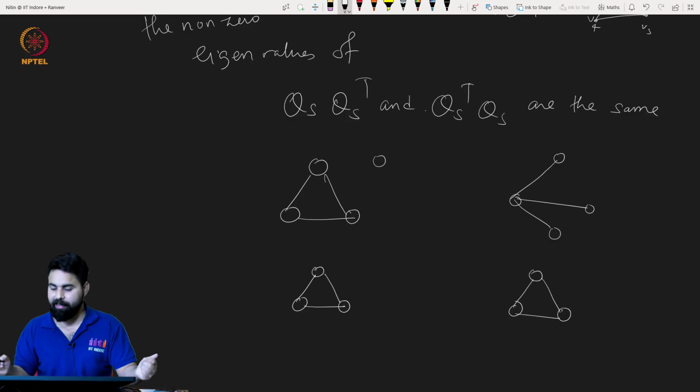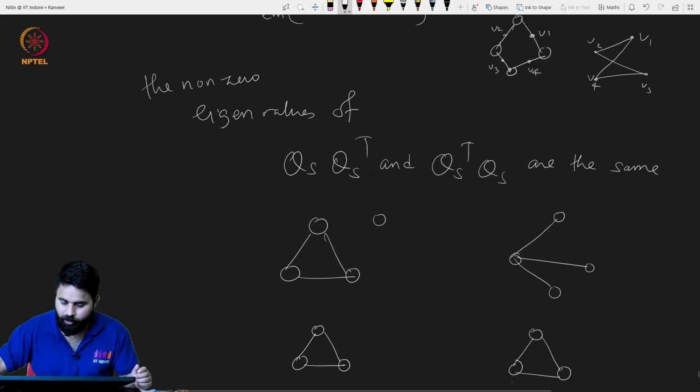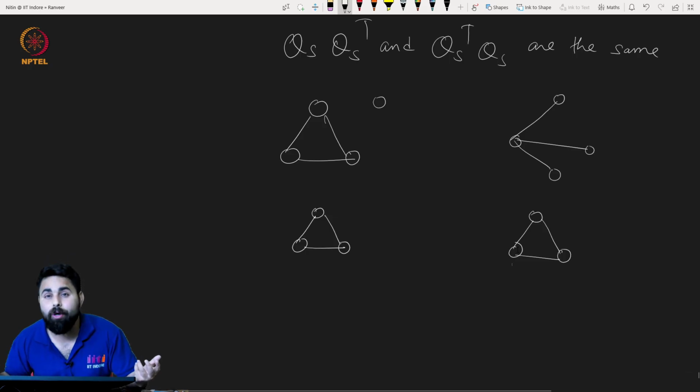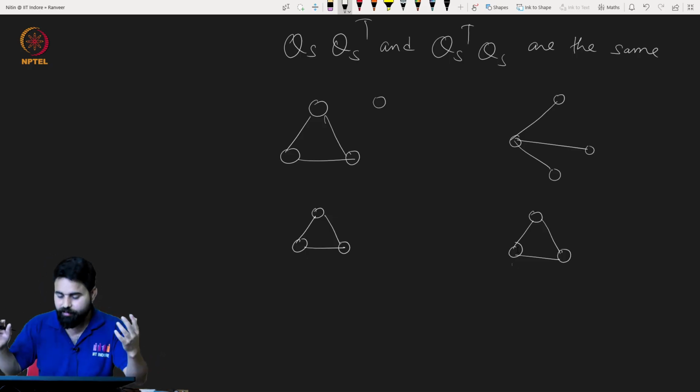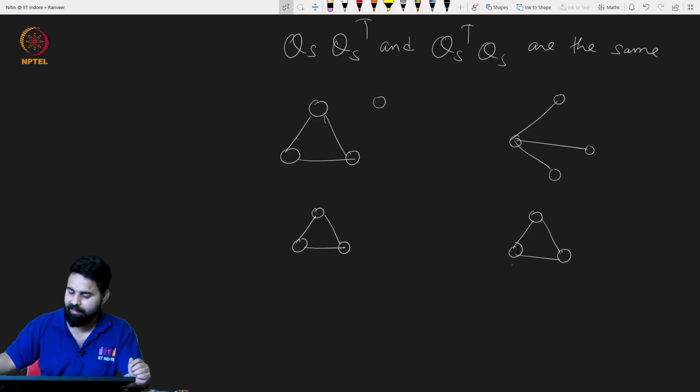Very good. So these two graphs have the same line graph. That means the eigenvalues of the signless Laplacian for these will be the same, because they have the same number of vertices. So these graphs are cospectral with respect to the signless Laplacian, but not with respect to A and the Laplacian matrix. One is a disconnected graph, the other is a connected graph.